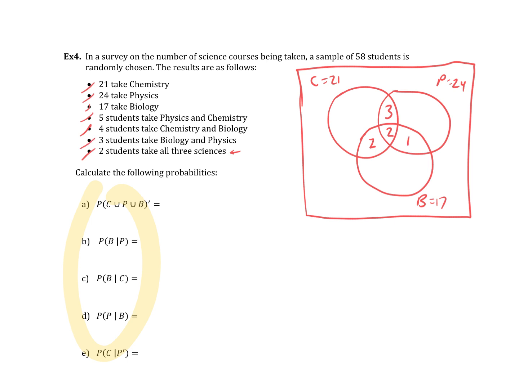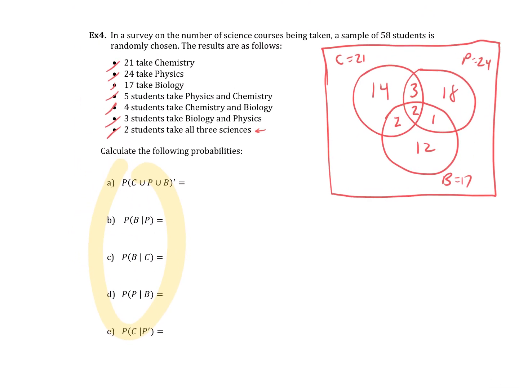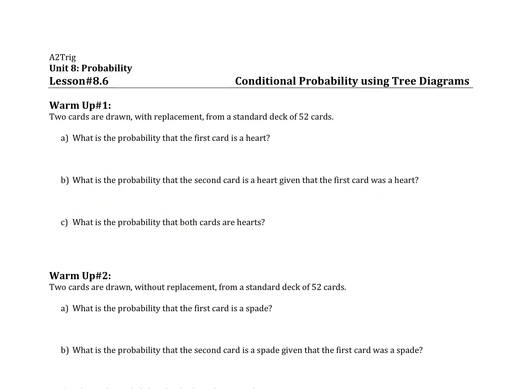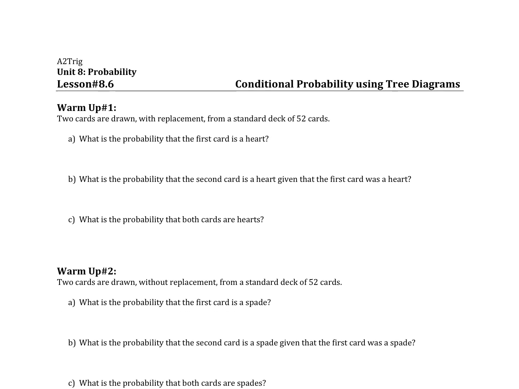Looking at chemistry, 21 minus the stuff that's already accounted for is 21 minus 7. Physics is 24 minus 6. And bio is 17 minus 5. I'm going to stop there for now, because there's a lot going on. Given that sets, I think that would be great for class time, but setting it up, you might want to see that over and over again. And that's it for lesson 8.5.